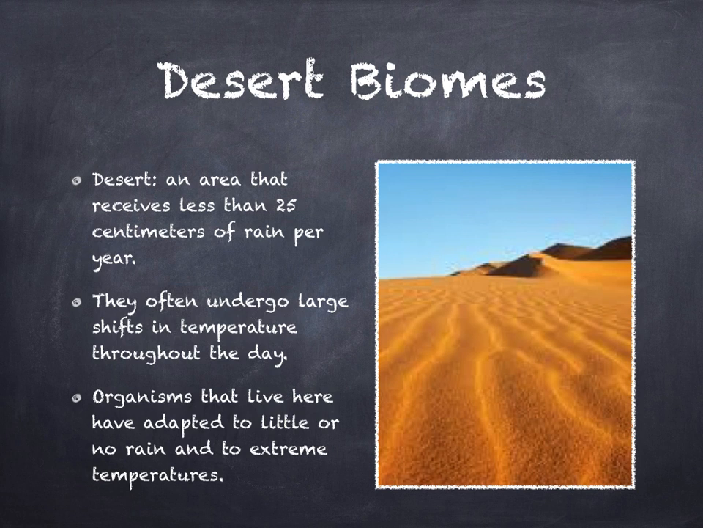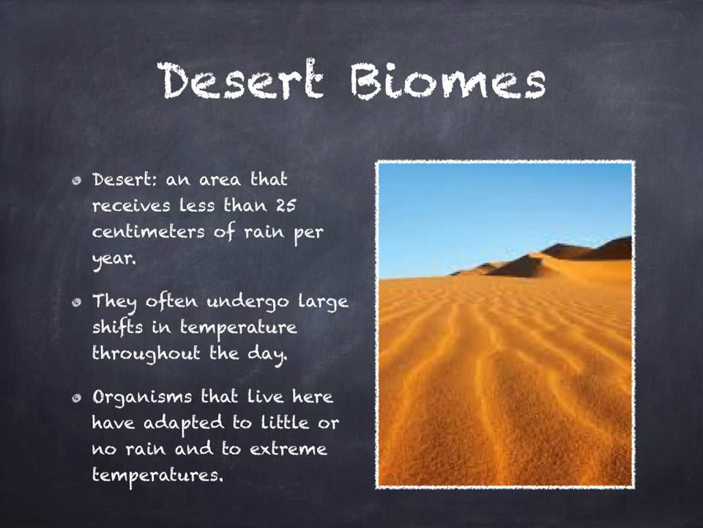Deserts often undergo large shifts in temperature during the course of a day. A scorching hot desert, like the Namib Desert in Africa, cools rapidly each night when the sun goes down. Other deserts, such as the Gobi in Central Asia, have a yearly average temperature that is below freezing.